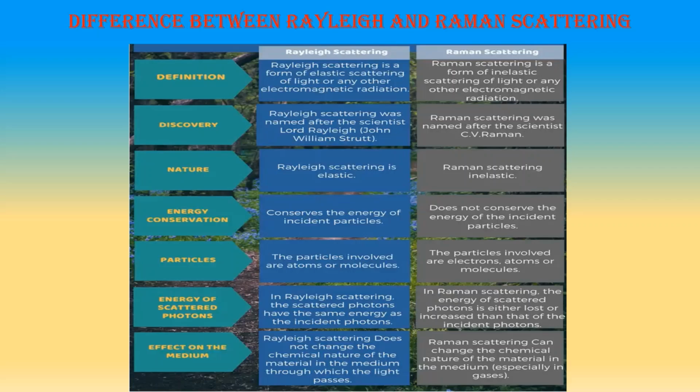In Rayleigh scattering, the scattered photons have the same energy as the incident photons because it is elastic scattering. In Raman scattering, the energy of scattered photons is either lost or increased compared with the incident photons. Rayleigh scattering does not change the chemical nature of the material in the medium through which the light passes. Raman scattering can change the chemical nature of the material in the medium, especially in gases.